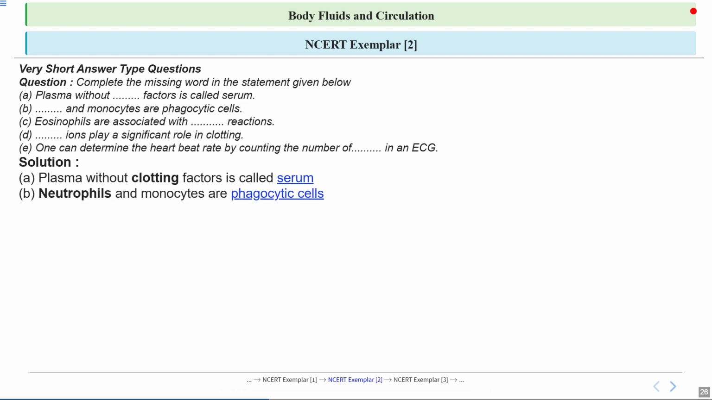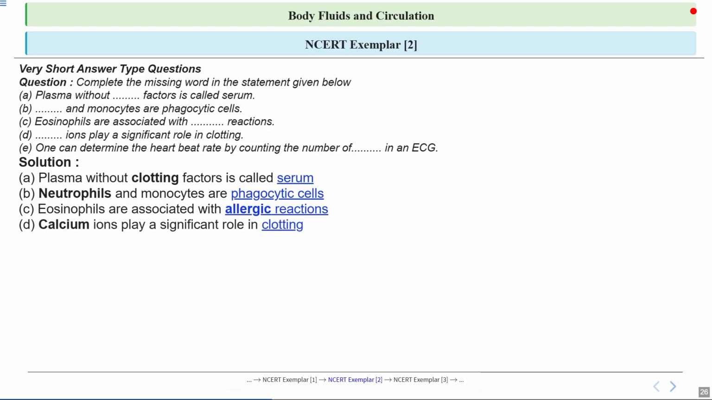B is neutrophils and monocytes are phagocytotic cells. This means they act like the body's cleanup crew, engulfing and digesting harmful invaders like bacteria, fungi or viruses. So imagine them as tiny Pac-Men moving through your bloodstream, gobbling up anything that shouldn't be there. Now, talking about part C, eosinophils are associated with allergic reactions. These cells play an important role when the body reacts to things like pollen or dust.